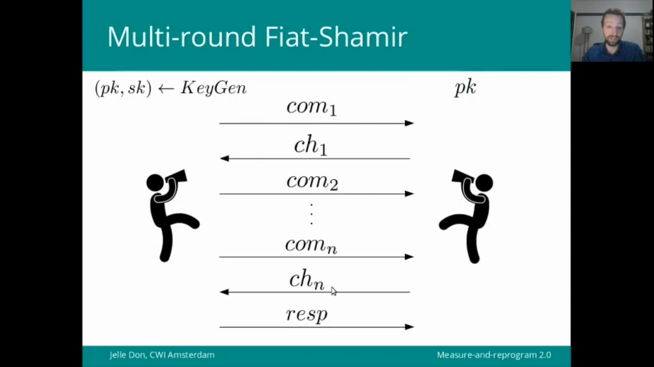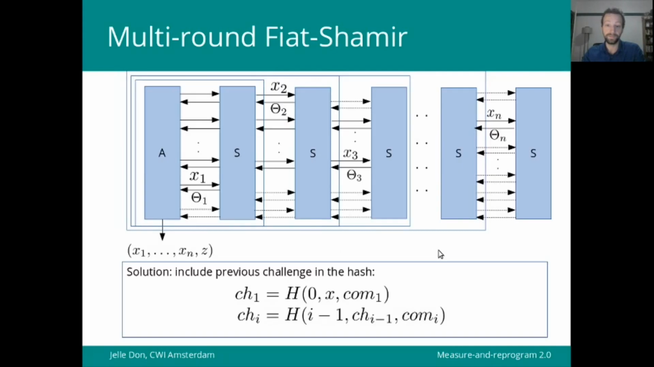And in the reduction that we want to perform, the interactive verifier expects these commitments in a particular order. We cannot just send it com2 first and com1 only at some later point. So somehow we need to ensure that we extract the commitments in the right order. The way to do that is simply to include the previous challenge in the hash for the next challenge.